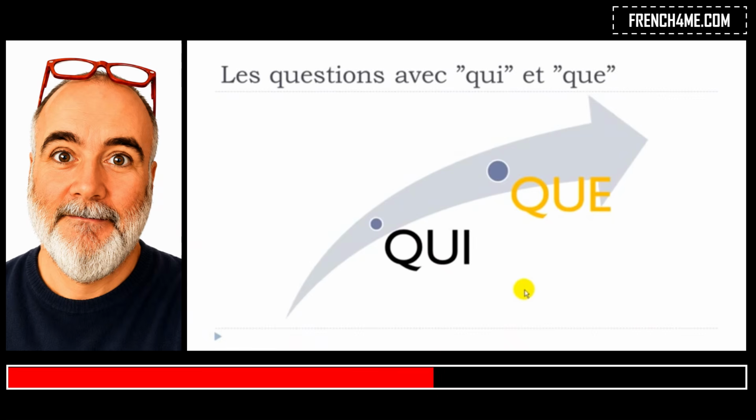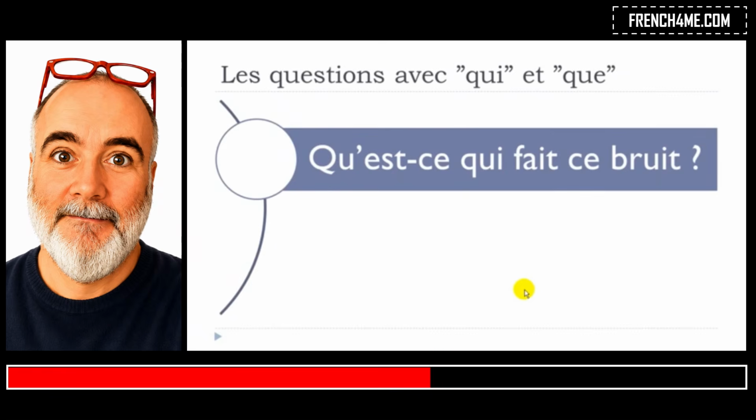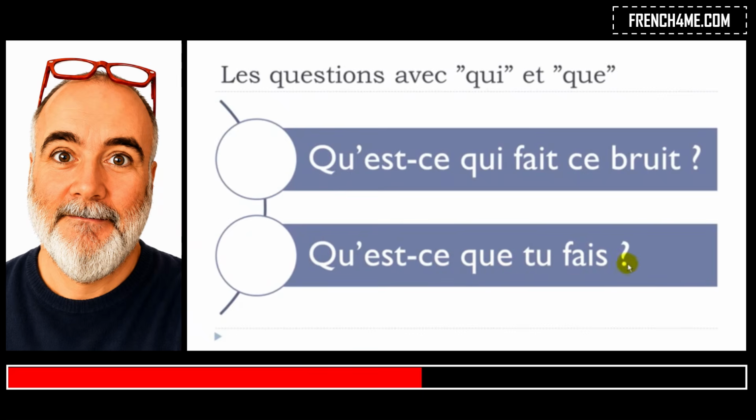Now, let's see que. First question, qu'est-ce qui fait ce bruit? Second question, qu'est-ce que tu fais? All right, so remember that even if you don't have the que here, but you get this QU, it does mean that previously we had que here and here, but then as usual, if you look carefully, we've got here another vowel starting here, so we've got to take our e away. Okay, so let's see now.